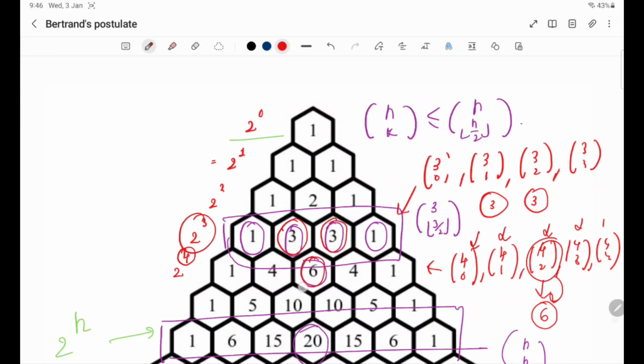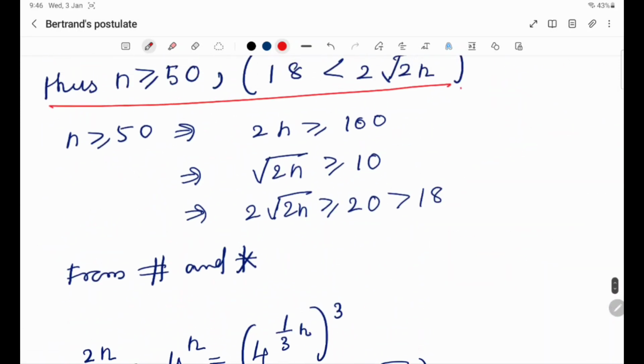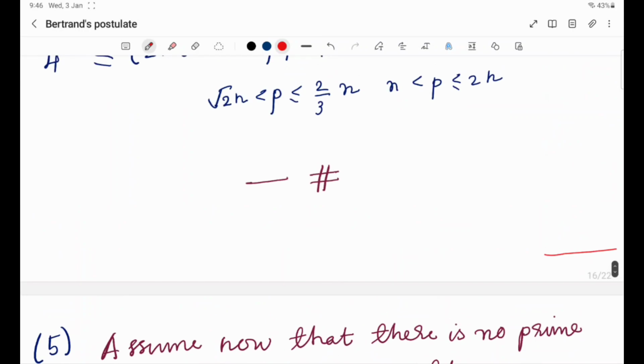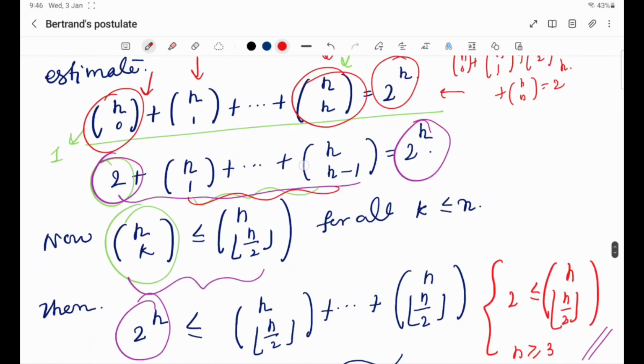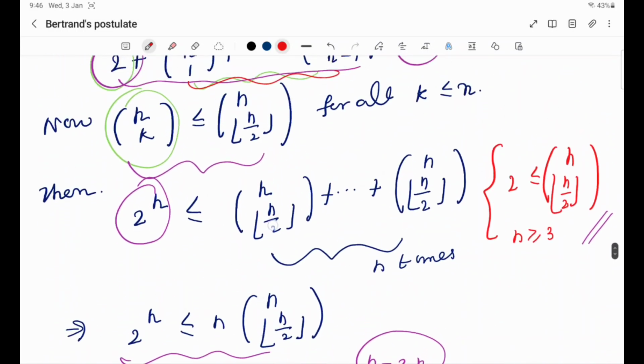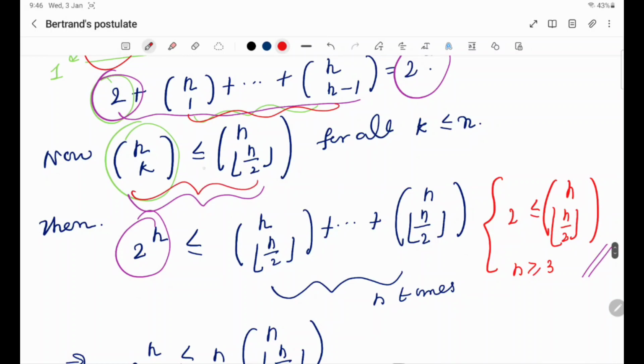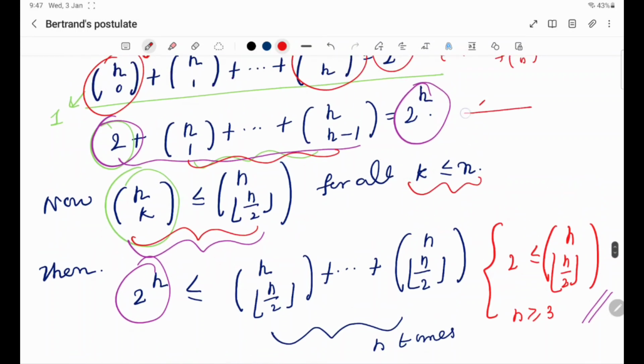So in general, we are getting this upper bound inequality, which is n choose k is less than or equal to n choose floor of n by 2, for all k less than or equal to n. Now I use this inequality: 2 raised to n is less than or equal to, I replace all these summands by n choose floor n by 2.